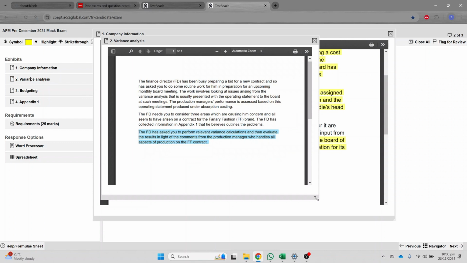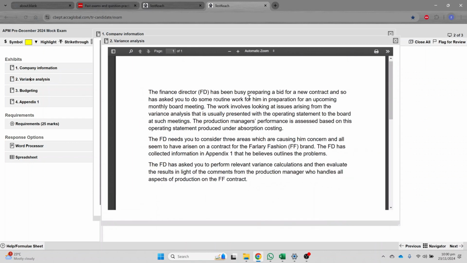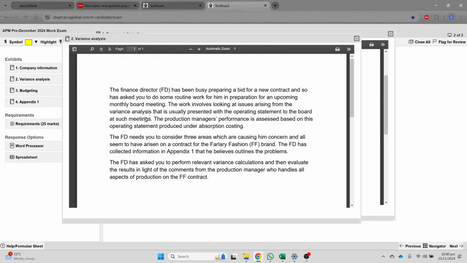Now, in the variance analysis report, what they are saying is, the finance director has been busy preparing a bid for a new contract, and so has asked you to do some routine work for him in preparation for an upcoming monthly board meeting. The work involves looking at the issues arising from the variance analysis that is usually presented with the operating statement to the board at such meetings. The production manager's performance is assessed based on its operating statement produced under absorption costing. So he is analyzed by the performance report. Probably they are talking about the profitability.